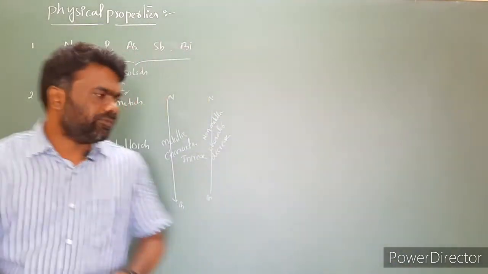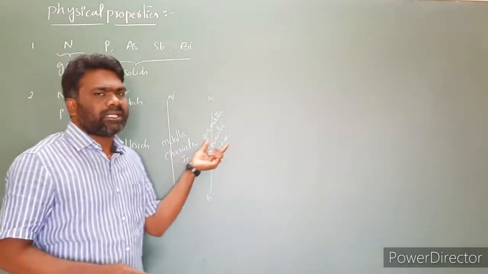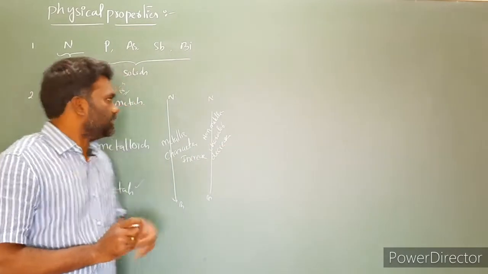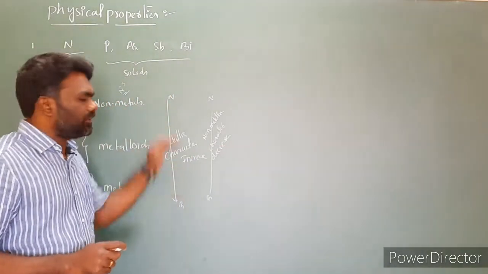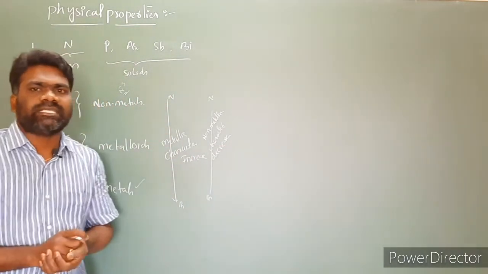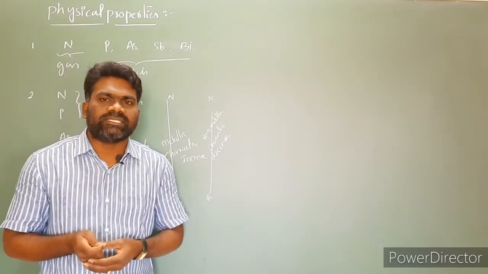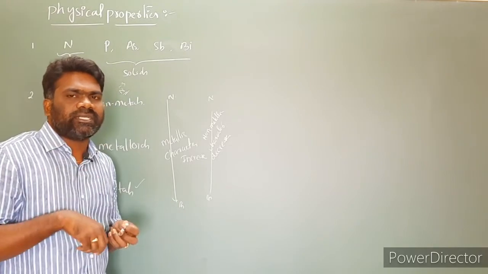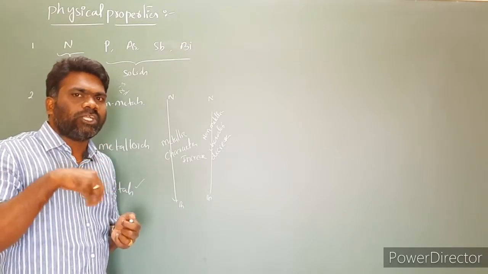So what is the reason behind it? Metallic character and non-metallic character depend upon the size as well as the ionization enthalpies. From nitrogen to bismuth, atomic sizes increase. When the size is more, ionization energy decreases. Ionization energy decreases, so they are ready to lose electrons.